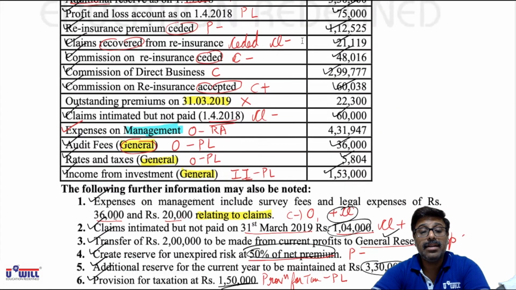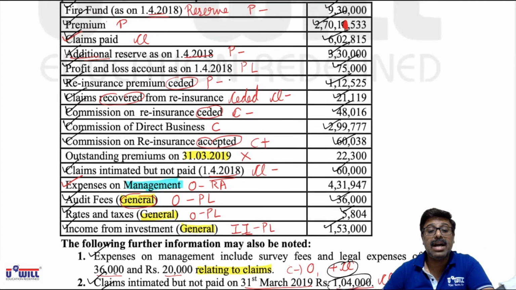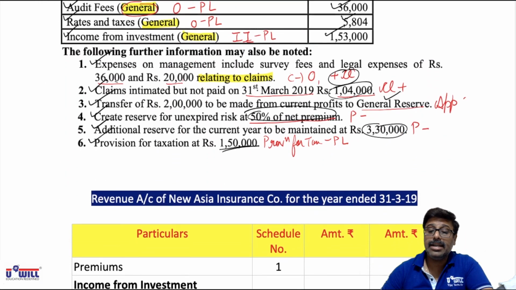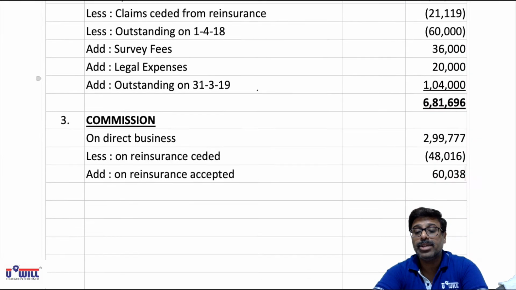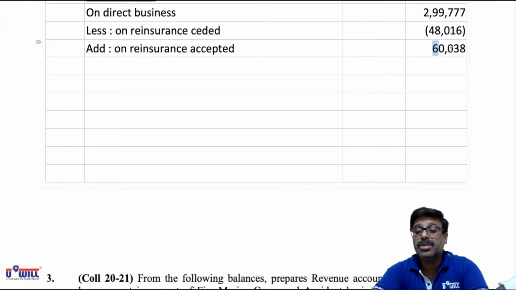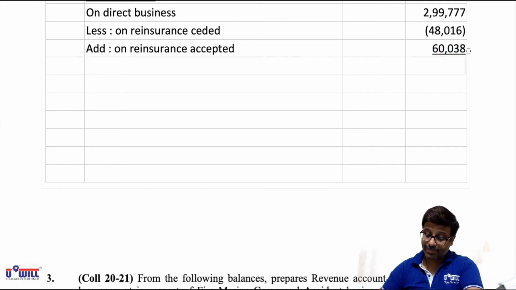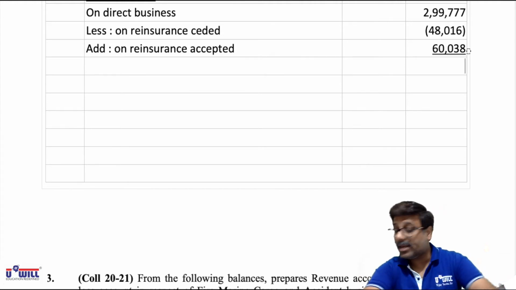Other than that, C marked items in the trial balance we don't have, and in adjustments also we don't have. So we can do the total of commission. Do it everyone: 299,777 minus 48016 plus 60038. That comes to 311,799.